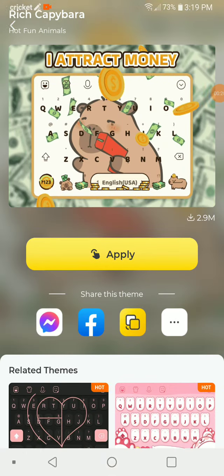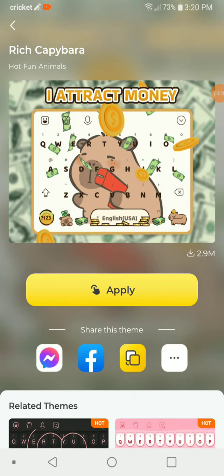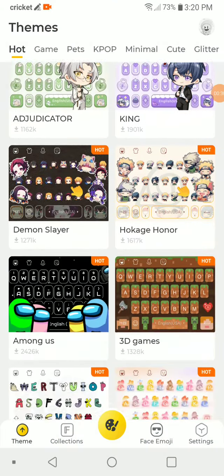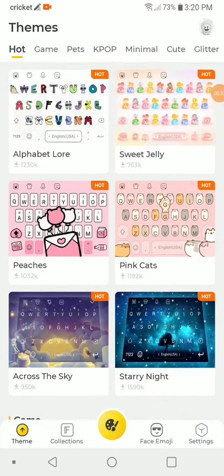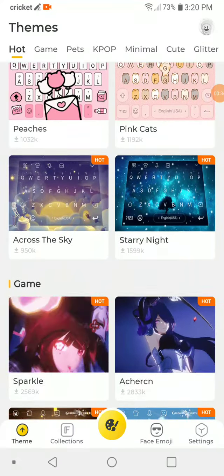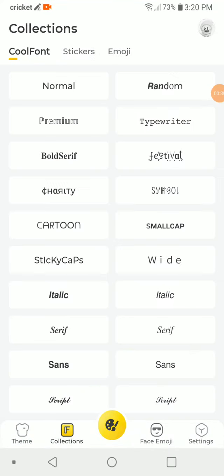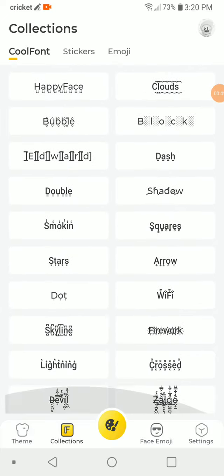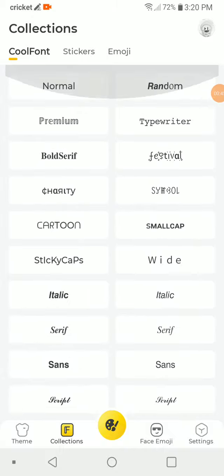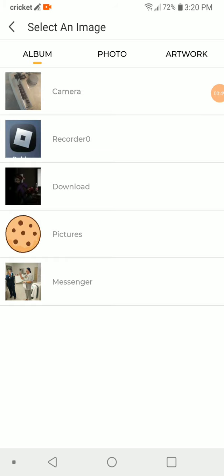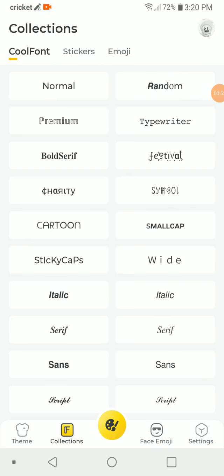Like if you click this, you'll have to watch an ad to get it though, but only one. So pick whatever you want. You can pick other options. Collections have different types of fonts, and the devil font that other people can have. And even make your own.